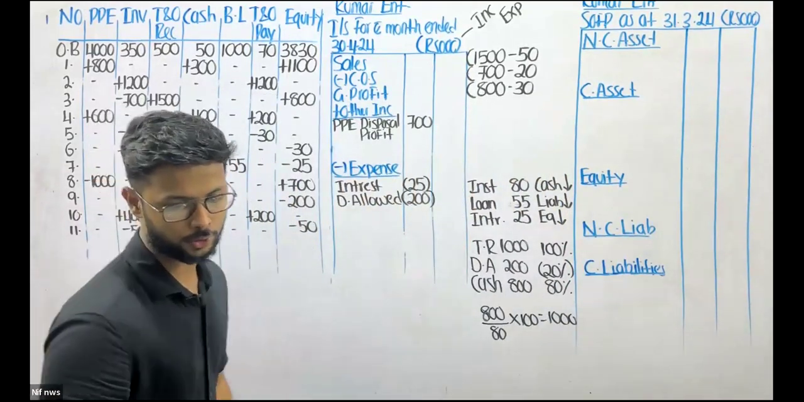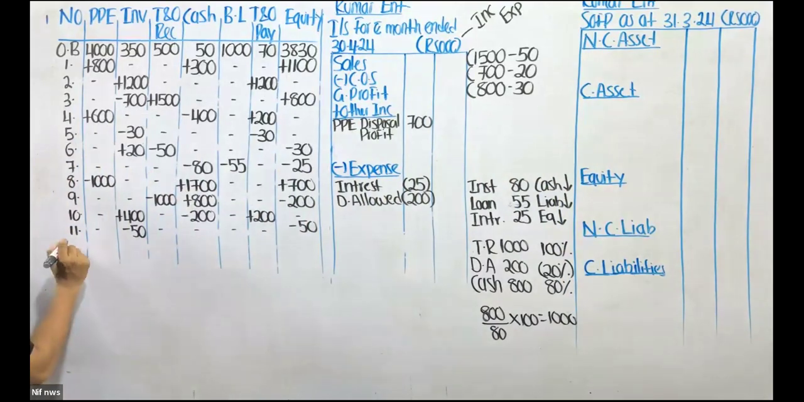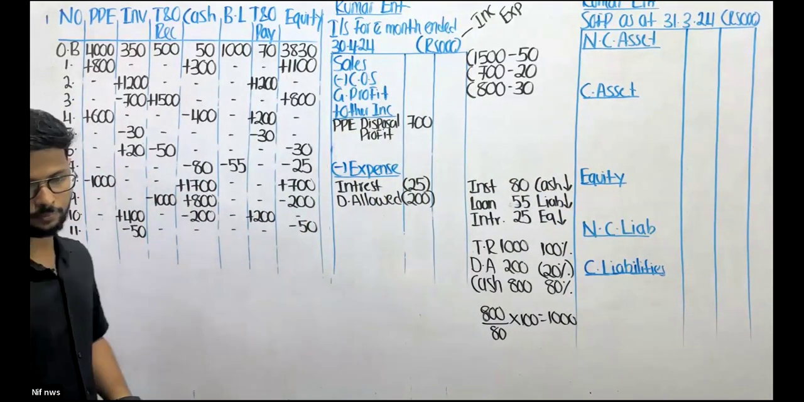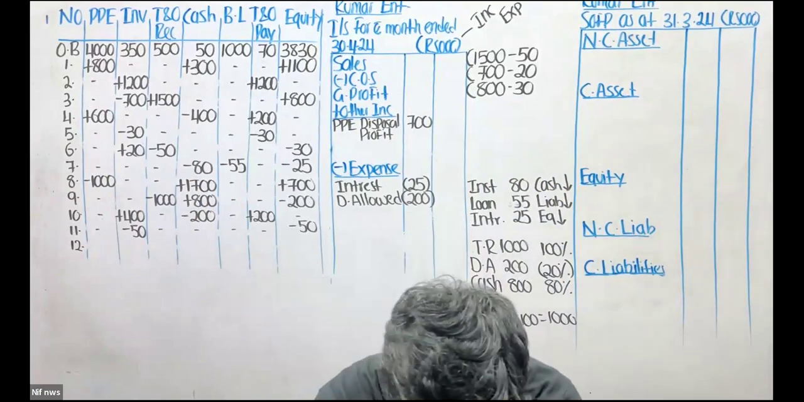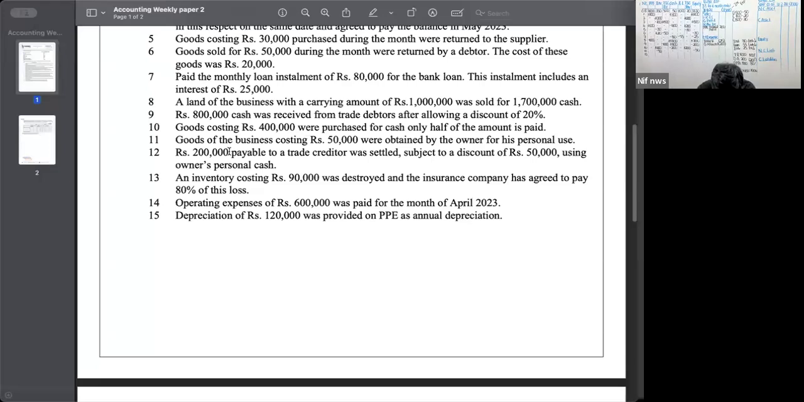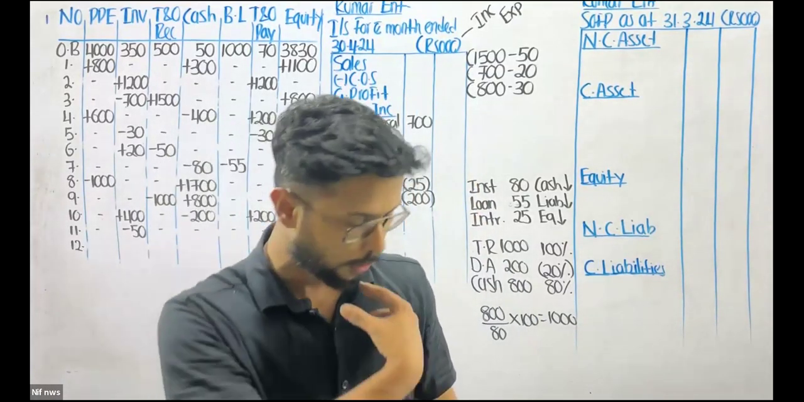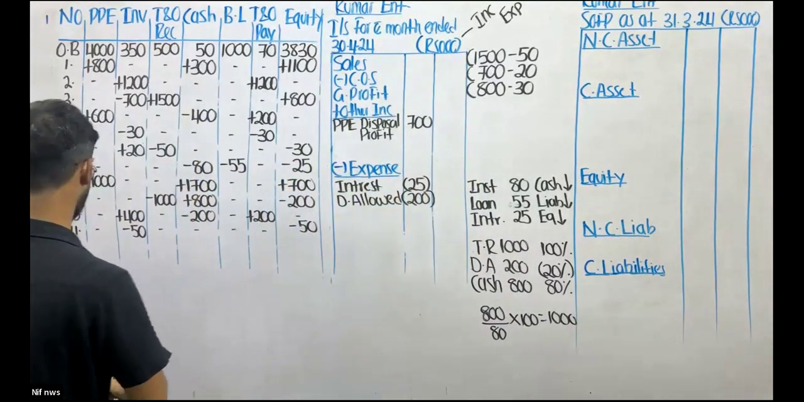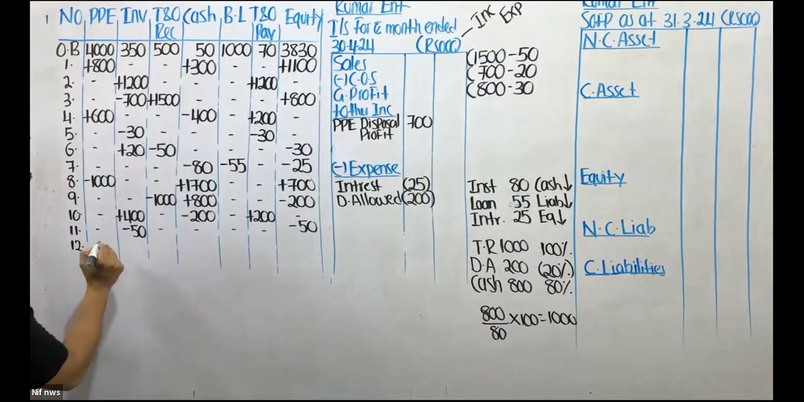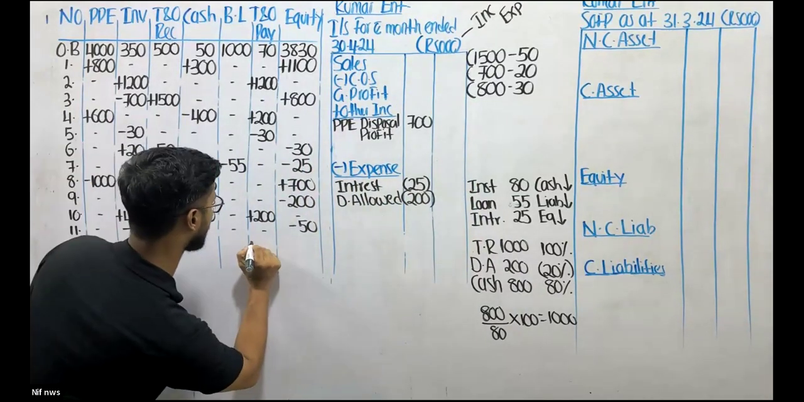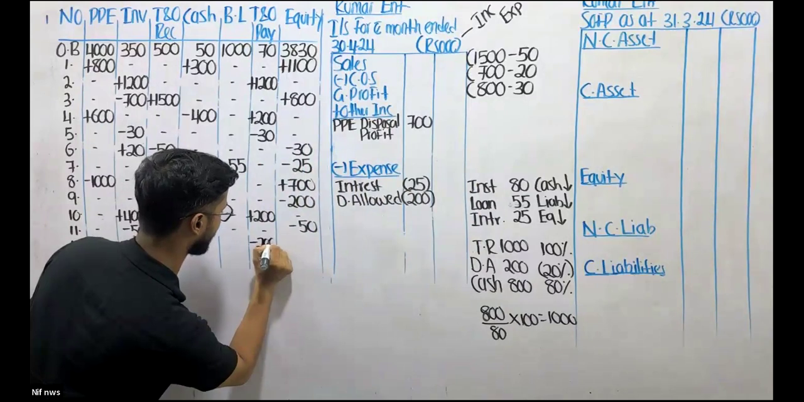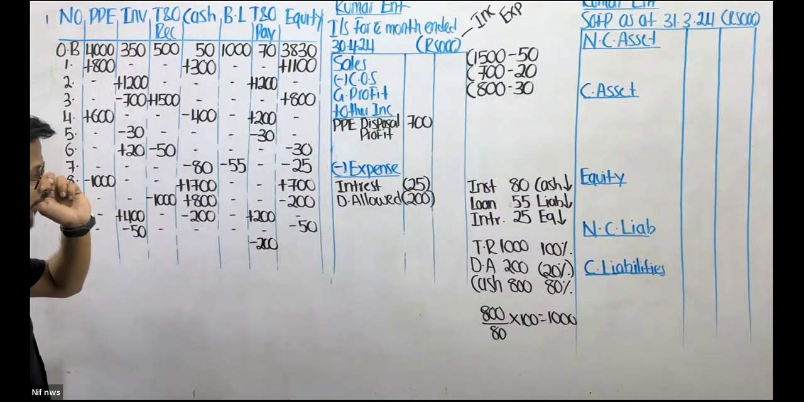So let's proceed to the next transaction. 12. Okay. 200,000 payable to a trade creditor was settled subject to a discount of 50,000 using owner's personal cash. Now, a good transaction one more time. This is kind of an improvised one. So we are settling 200,000 worth of trade payable. So my trade payable goes down by 200.